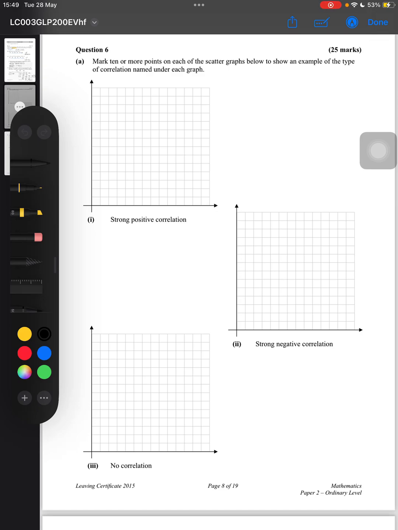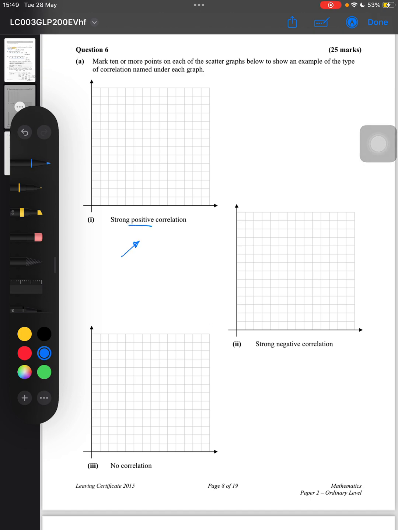2015 question 6 from paper 2. It says, mark 10 or more points on each of the scatter graphs below to show an example of the type of correlation named under each graph. So the first one, strong positive correlation. Okay, remember, when it is a positive correlation, it has to be an uphill slope.